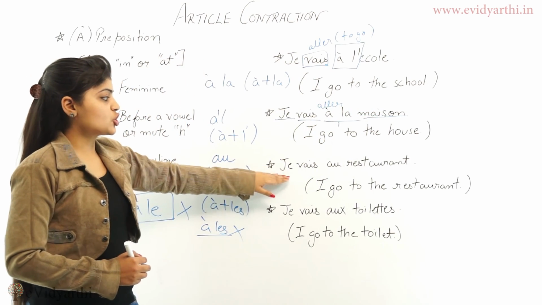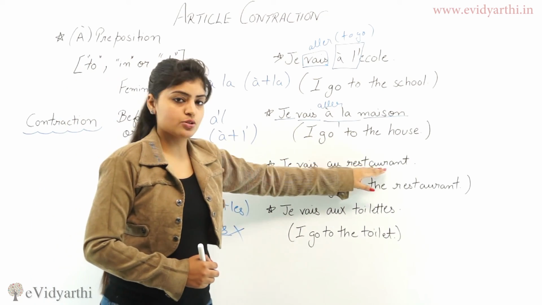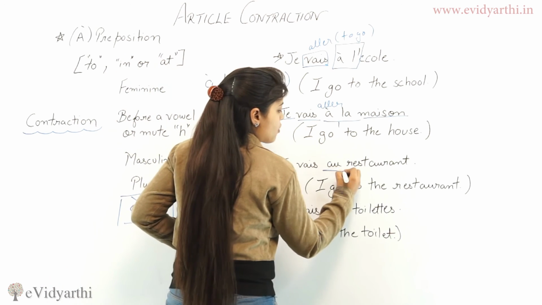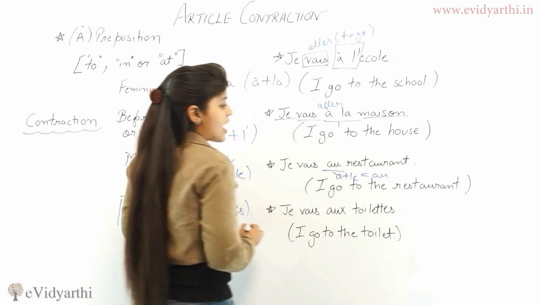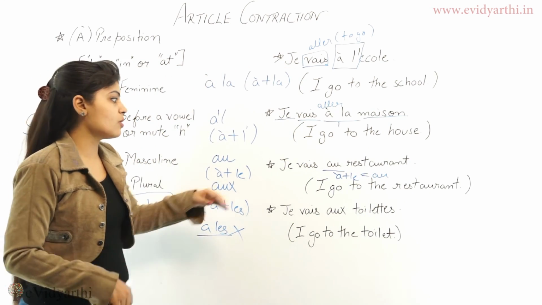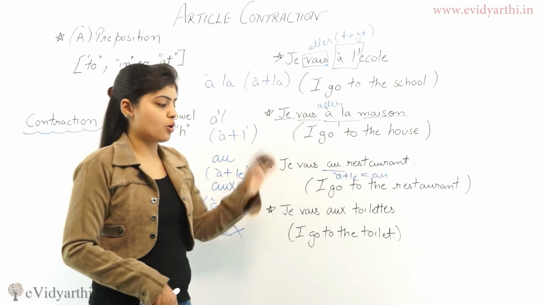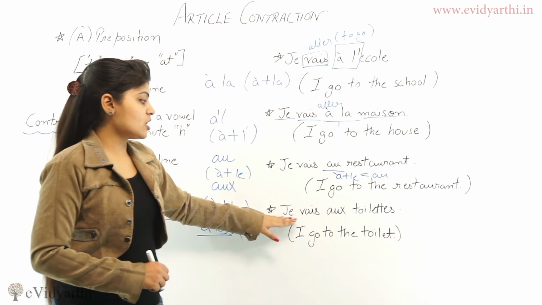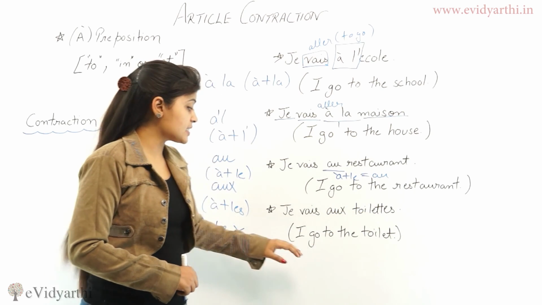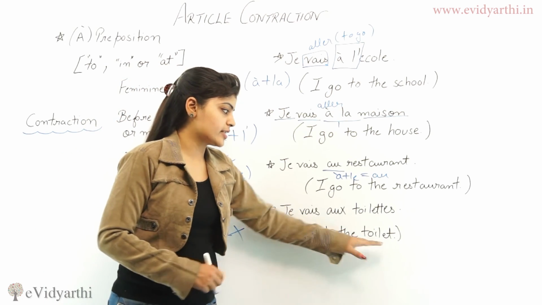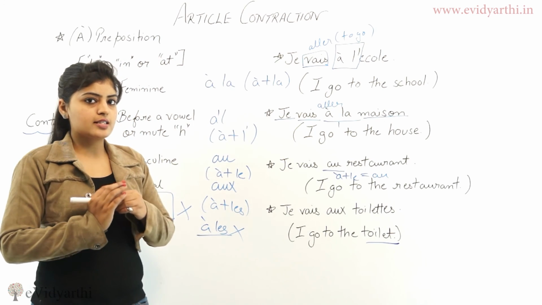Next we have je vais au restaurant. Here we use the form à plus le, which forms au. And restaurant, we know it's restaurant. So, je vais au restaurant means I go to the restaurant. Next we have je vais aux toilettes, which means I go to the toilet. Toilet is a word which is plural in French.